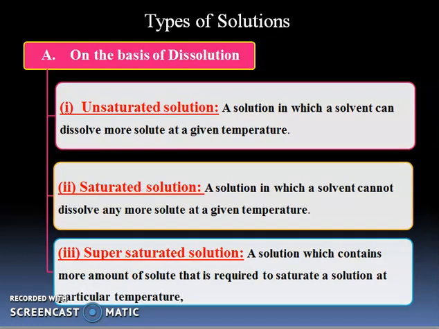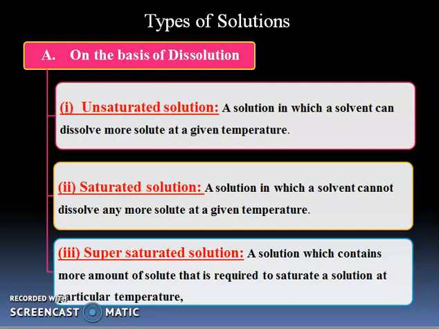Going into detail, the first type of solution is on the basis of the solution or saturation. So, what does the word saturation mean? Saturation is related to another word, saturate. It means when something has reached its full capacity, or in terms of solutions, when a solvent has reached a limit where it cannot dissolve more solute.